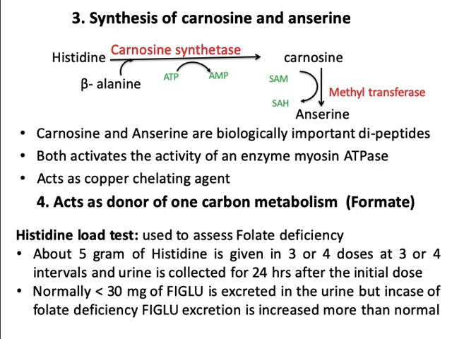Just now I told you the histidine load test will be discussed a little later. Coming to histidine load test. This histidine load test is used to assess folate deficiency. About 5 grams of histidine is given in 3 or 4 divided doses at an interval of 3 to 4 hours and urine is collected for 24 hours after the initial dose. Normally less than 30 mg of FIGLU is excreted in urine, but in case of folate deficiency, FIGLU excretion is increased more than normal.